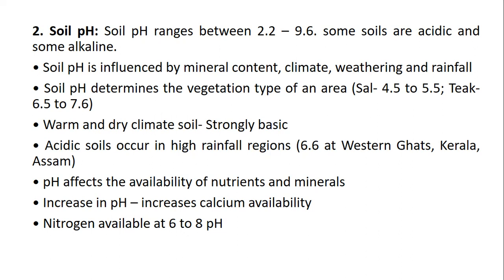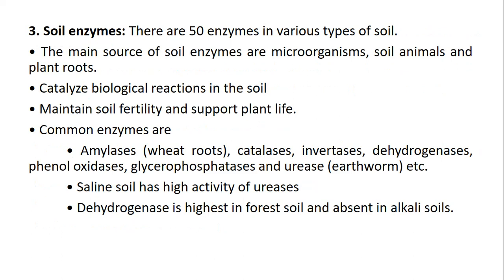The soil pH determines the vegetation of an area. Warm and dry climate soil is strongly basic, while acidic soil occurs in rainfall regions. The third one is soil enzymes. In soil, there are about 50 enzymes in various types of soil. The main sources of the enzymes are microorganisms, soil animals, and plant roots, which catalyze biological reactions, maintain the soil fertility and support plant life.